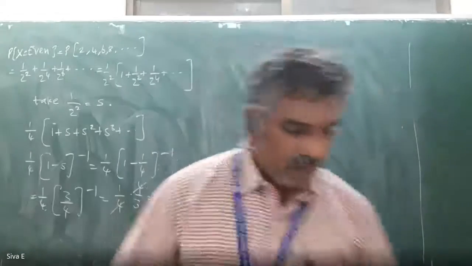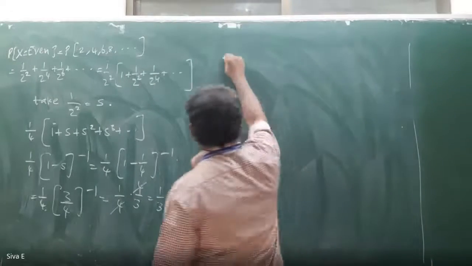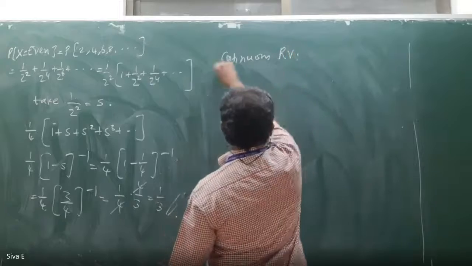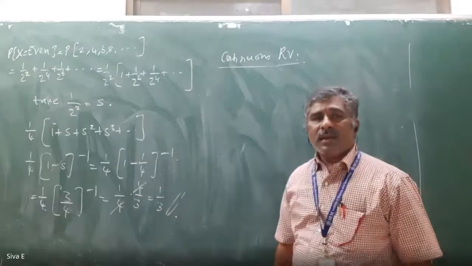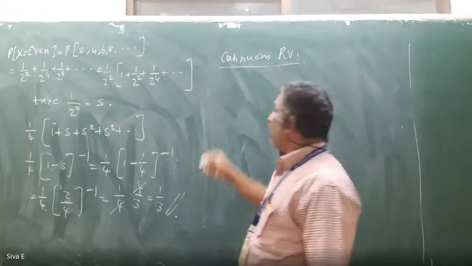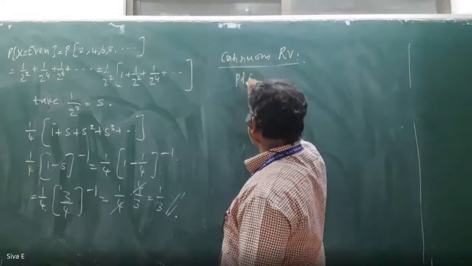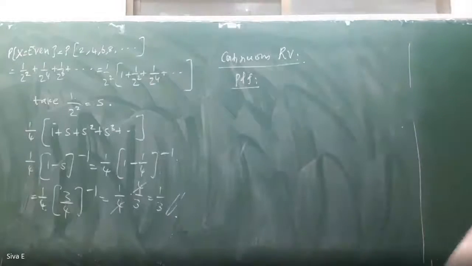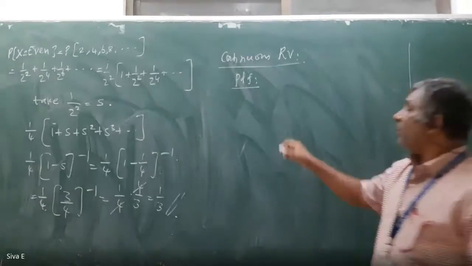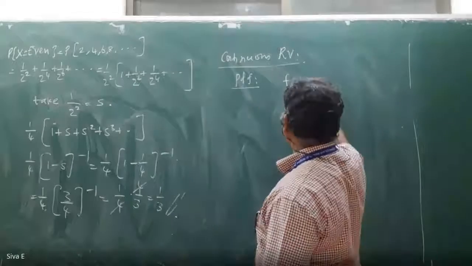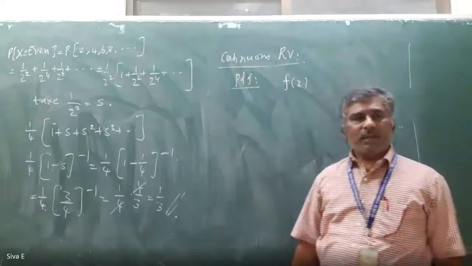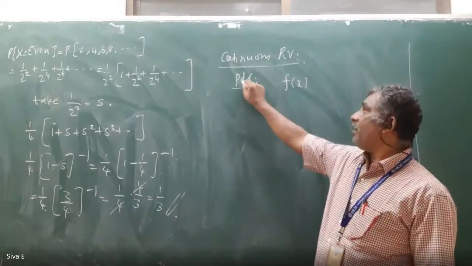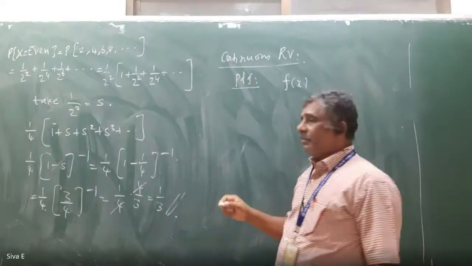For the continuous random variable, the first definition is the probability density function, denoted by f of x. For the discrete random variable it was the probability mass function; similarly, here it is the probability density function f of x.